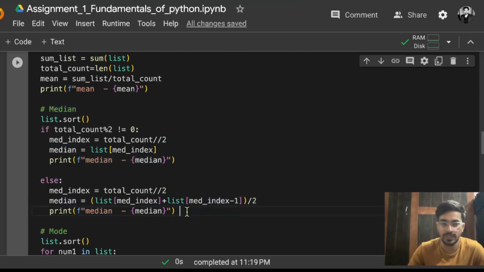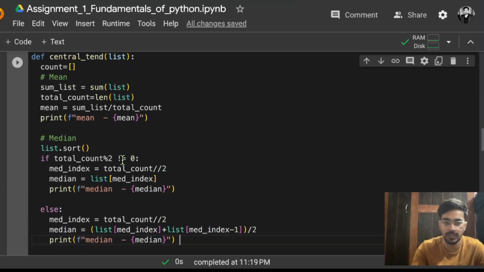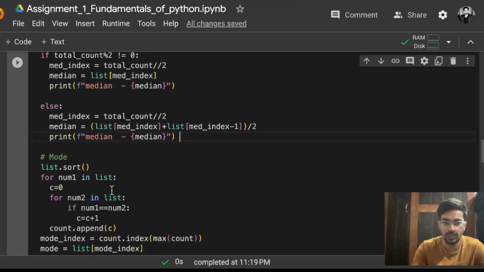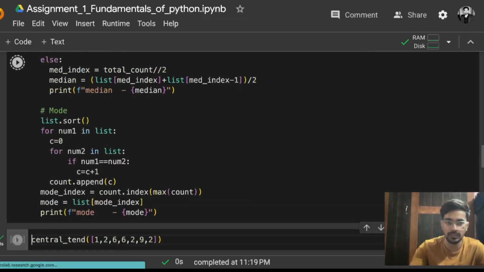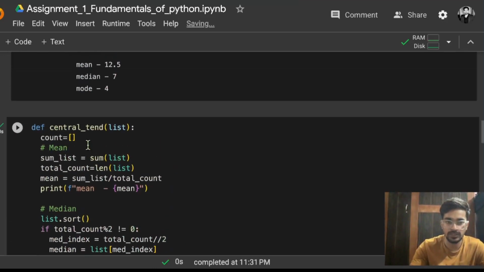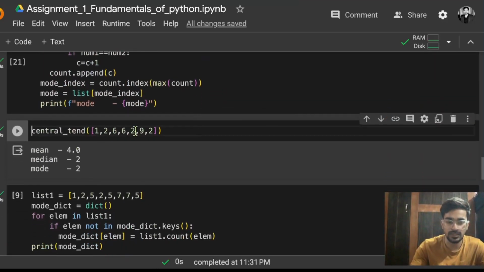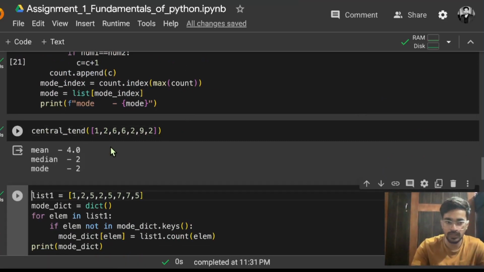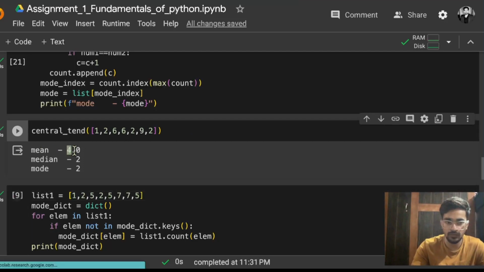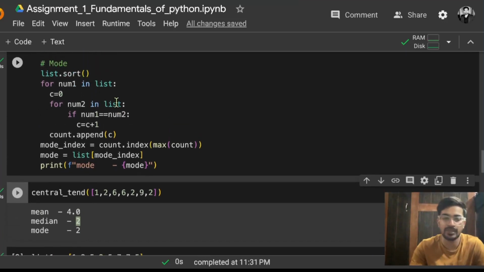Now let's understand both mean and median with the help of an example, and then we will understand how mode is working. So let's say I am defining that function, central tendency, and let's say I am calling that function and passing this list of numbers. So what is it returning? Mean 4 and median 2. So just focus on mean and median for now. After that we will see how mode is working.